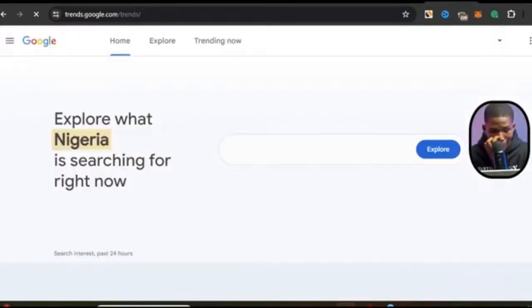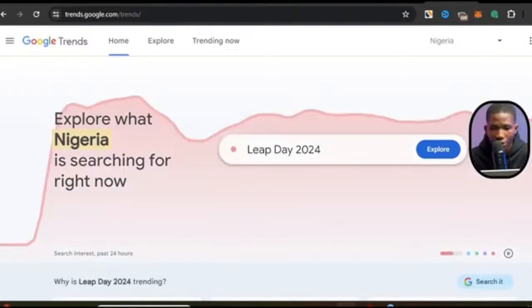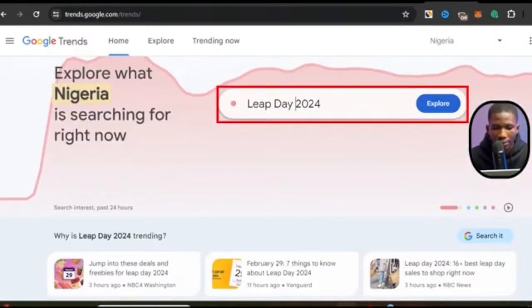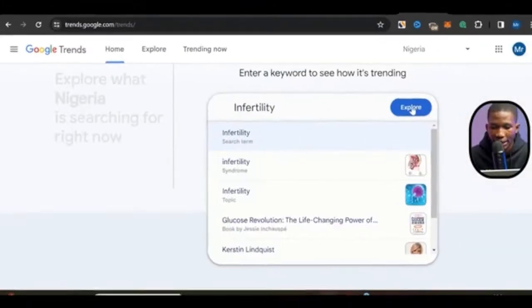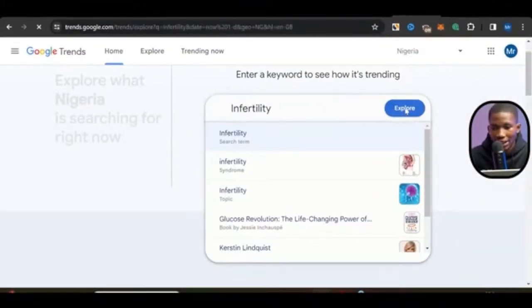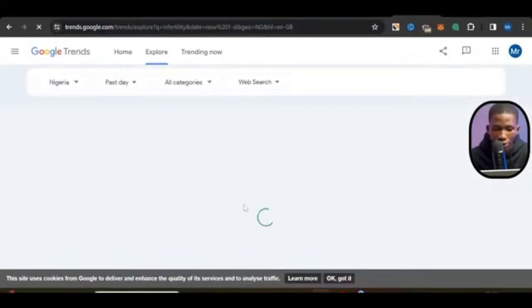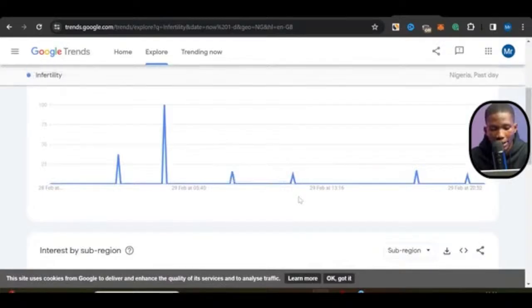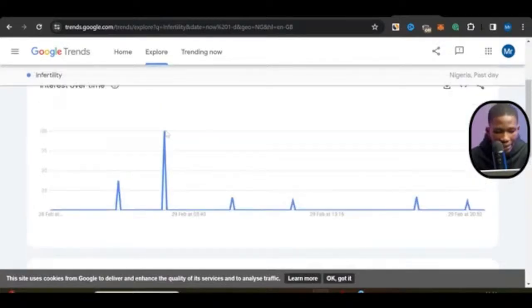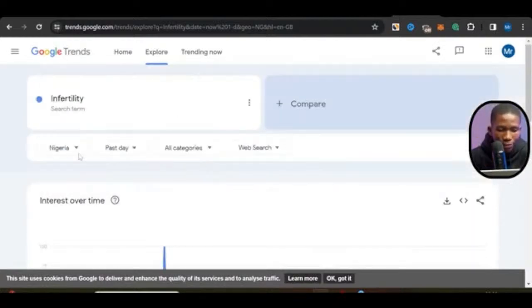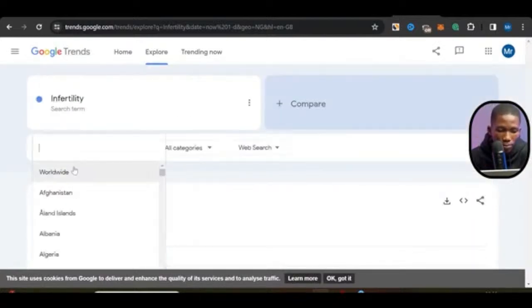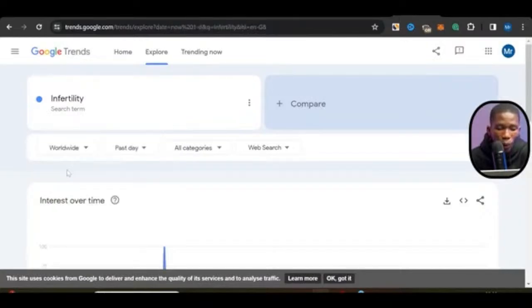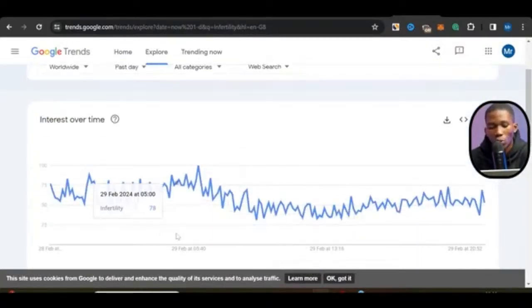So you go ahead and click on Google Trends. And when you click on it, it's going to bring you to this page. You can go to this bar, put in infertility, and then click on Explore. When you click on Explore, it's going to load up this page, and what you're going to do is look at the interest over time. You can see that people are searching for infertility here. And this is looking like this because I have my country selected. So just click on where it shows your country and click on worldwide, because we're looking for worldwide data.